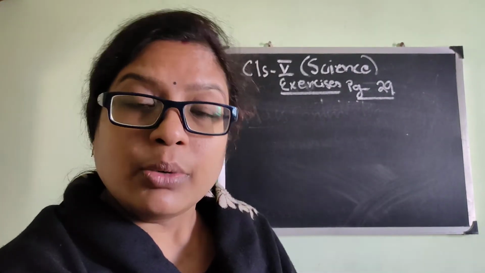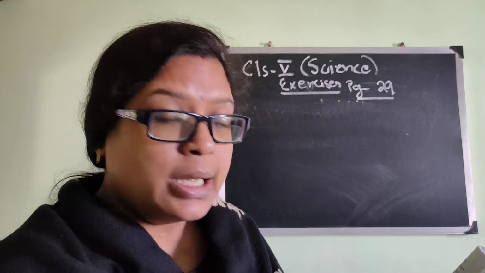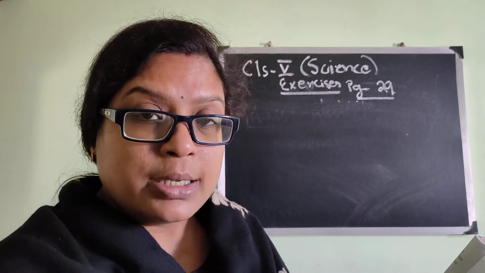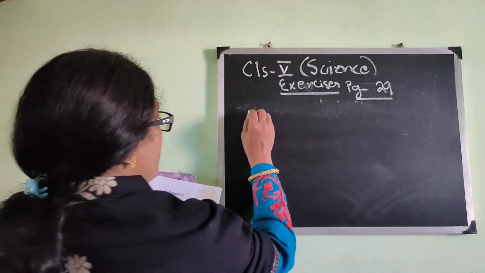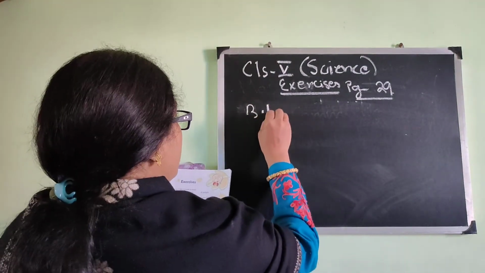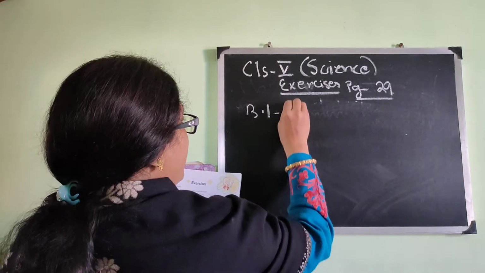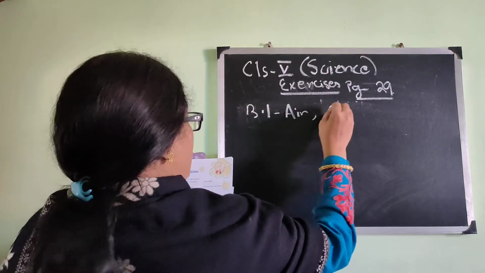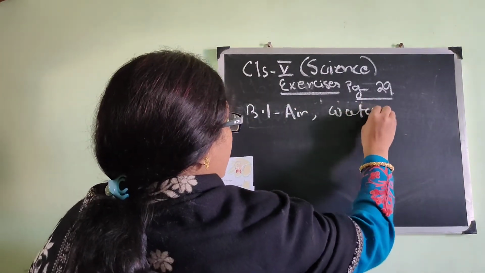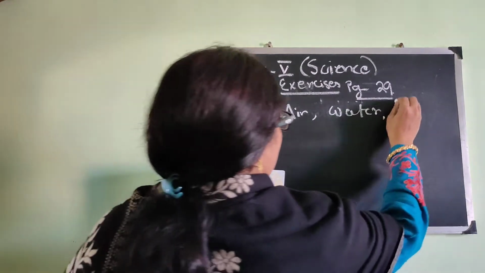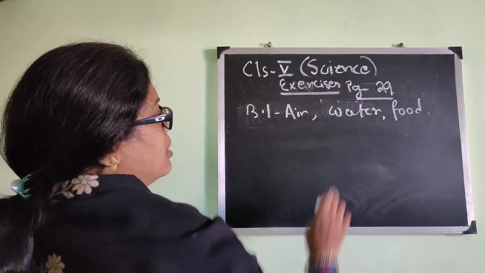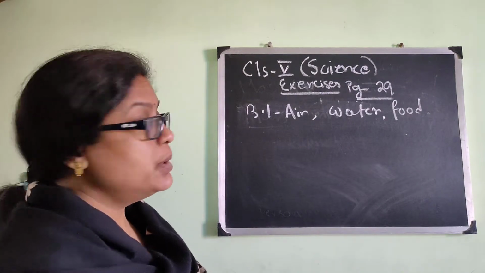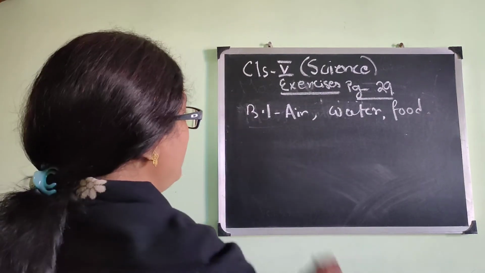Now unscramble means the letters of a word are scrambled. You have to arrange it. So living things, B number 1, living things need air, water, and finally food. So the 3 answers will be air, water, and food.